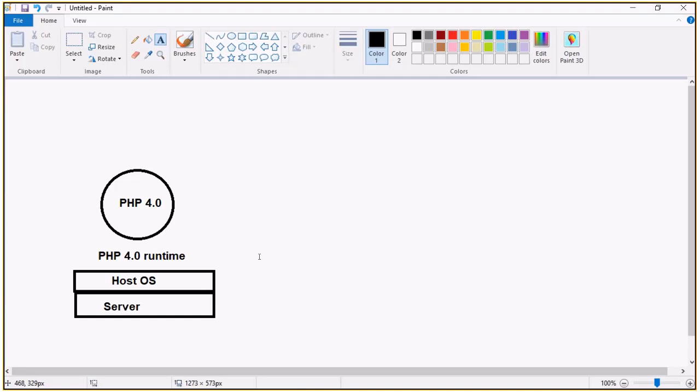Okay, one computer is there. In that we have the PHP 4 runtime installed. So PHP 4 will work. The problem will arise if I want to run PHP 5. We cannot have both runtimes in the same system. It is not like our .NET framework, where we can have .NET framework 2.0 and 3.5. That's one of the best features of the .NET framework.